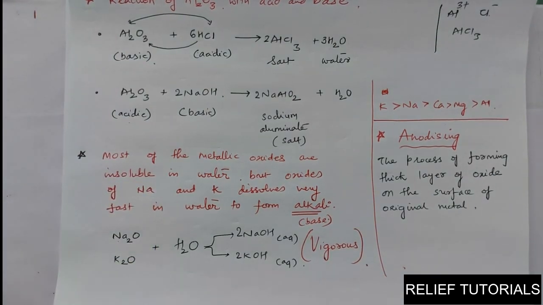Just like aluminium oxide layer is formed on the aluminium, copper oxide layer is formed on the copper. Such type of layers are called oxide layers, and the process of forming the layers is called anodizing. Okay, so this is all about the reaction of metals with oxygen. It's a quite lengthy topic.